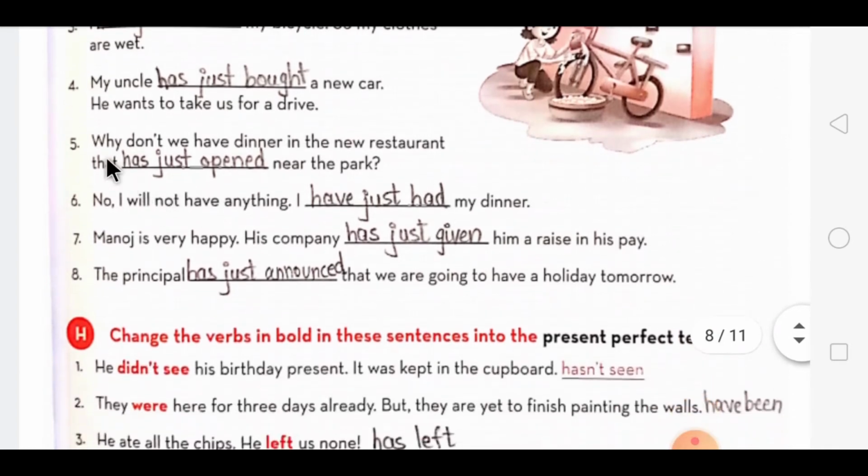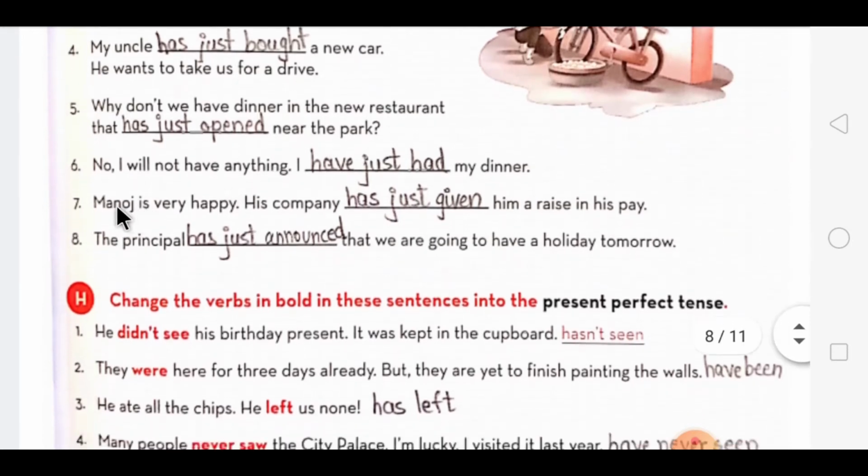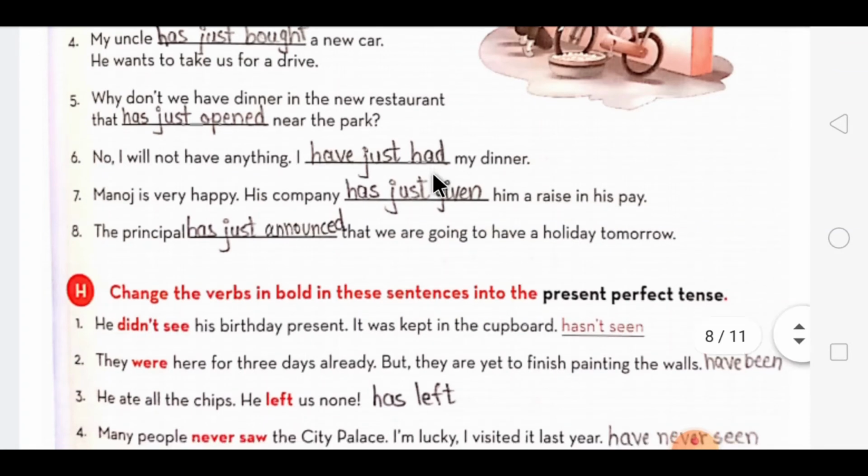Then fifth one, why don't we have dinner in the new restaurant that has just, open V3 form will be opened near the park. Then sixth one is, no, I will not have anything. I have just, have V3 form will be had my dinner.